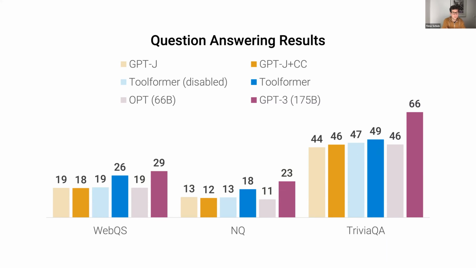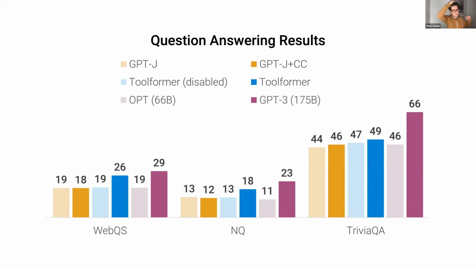But what we can also see here is that actually GPT-3 performs better than Toolformer, despite the latter using APIs. One thing I have to say here is, because for question answering it would be so trivial to just use the question answering API, we actually disabled that API for this experiment, because we wanted to see whether the model could use the Wikipedia search to find the right information for itself.